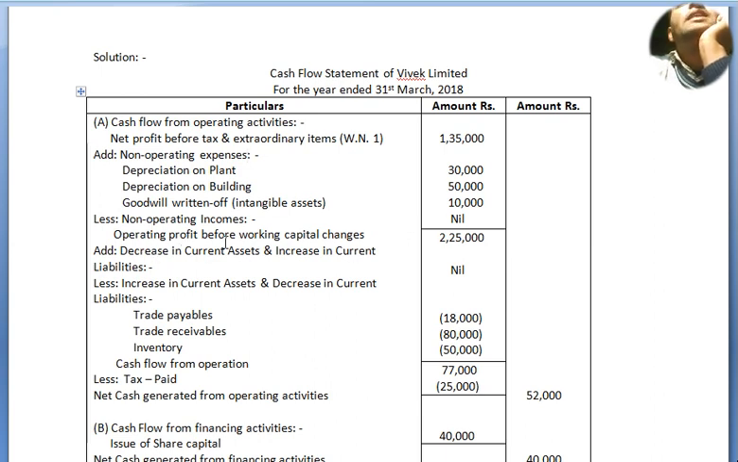Now operating profit before working capital changes 2,25,000. We got it from here. Add decrease in current assets and increase in current liabilities. This is nil. Now less increase in current assets and decrease in current liabilities. We got trade payables 18,000, trade receivables 80,000, inventory 50,000. Now cash flow from operation we got by deducting it 77,000, less tax paid 25,000. We got cash generated from operating activities 52,000, outer column.